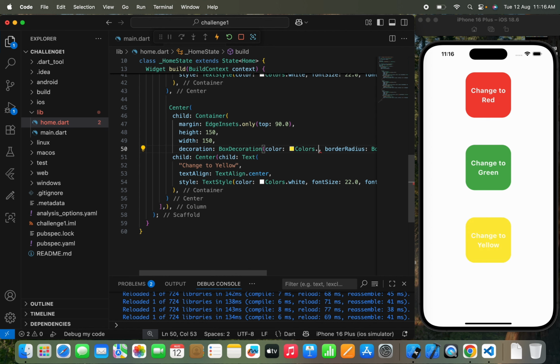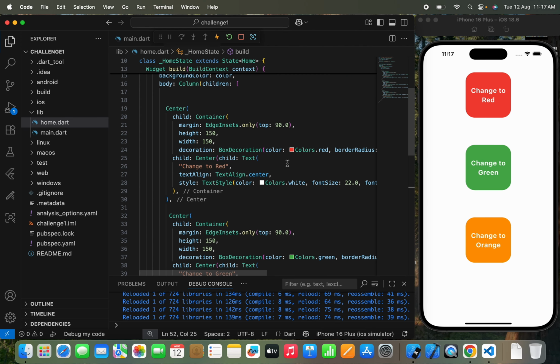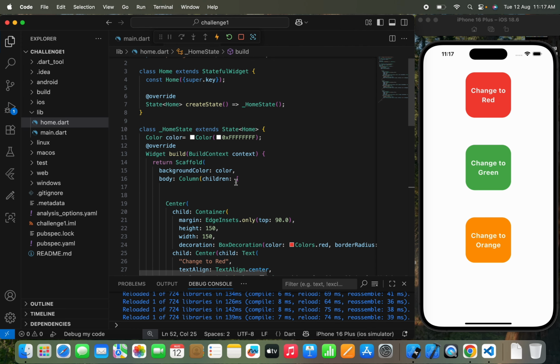Let's keep it orange. I guess orange will be more cool. You can see the text also, so I'll write orange. So this is what we have done: change to green, change to orange. Now I want that when I press any of the containers, the background color of this screen should change to that color, right? So that's the basic idea of what we are going to do.